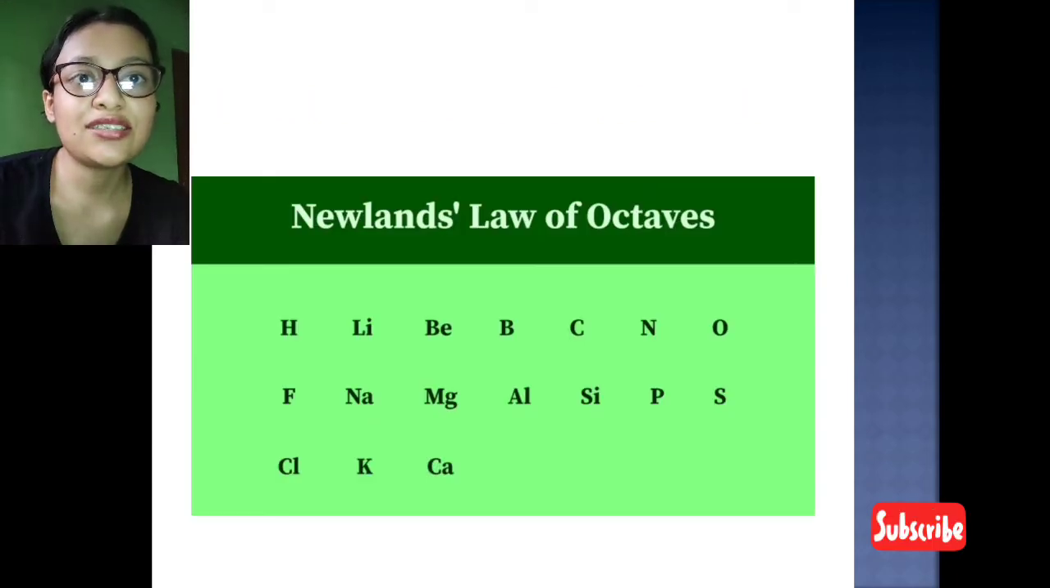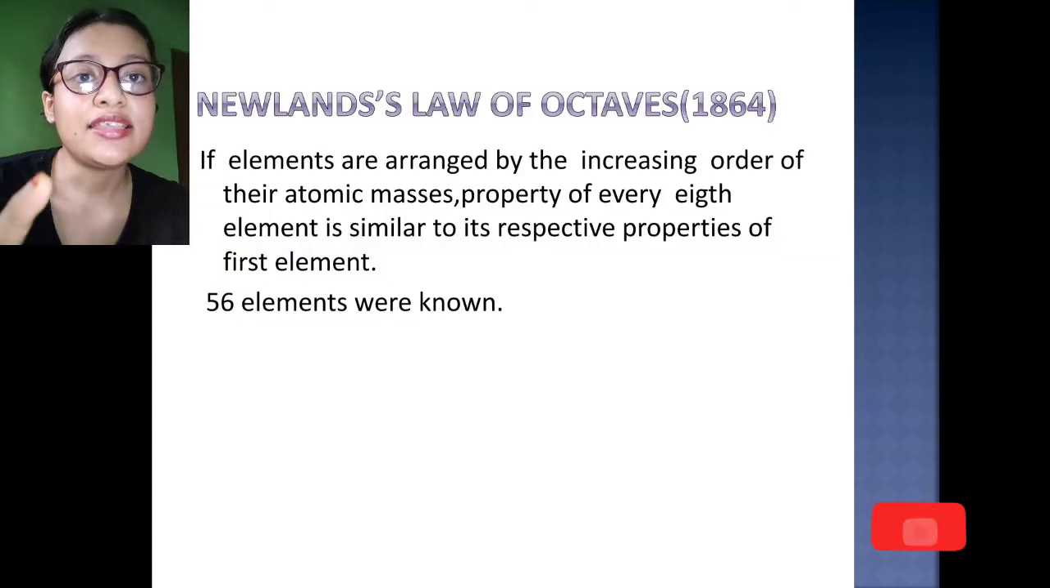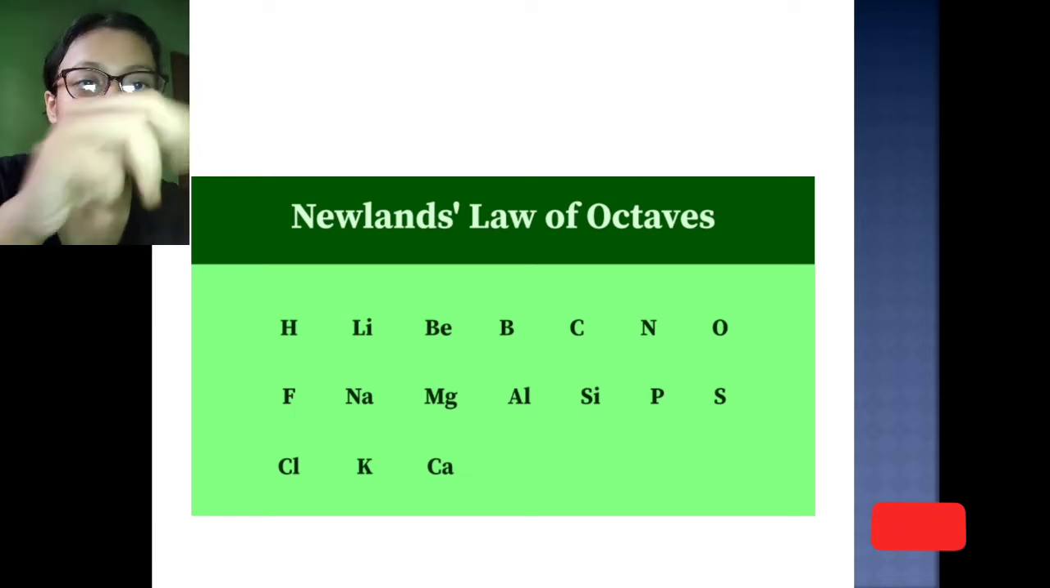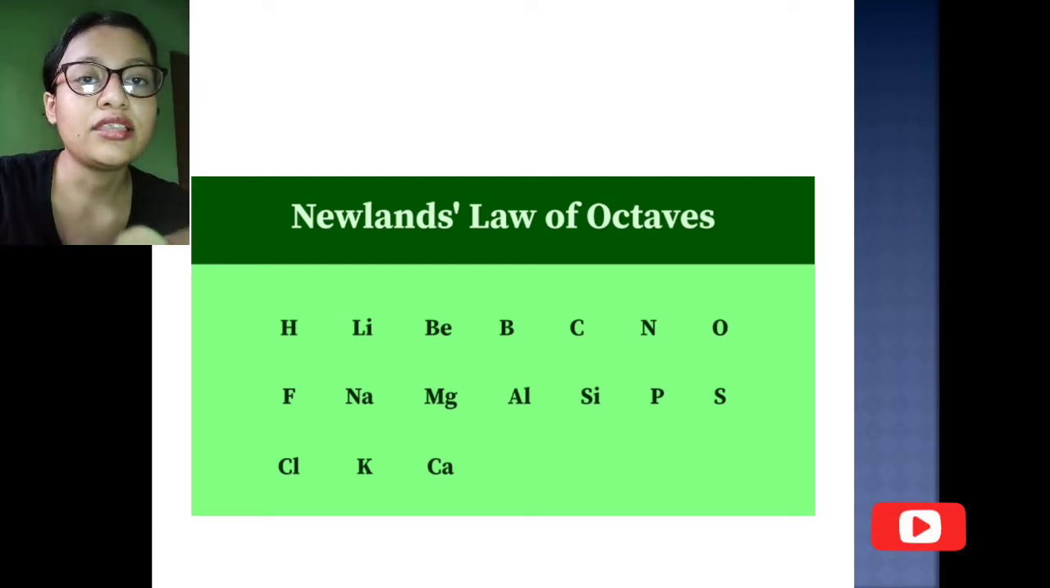So this was Newlands' law of octaves, and he said that if these elements are arranged in increasing order of their atomic mass, then you see the property of the 8th element. Here you can see in the picture: hydrogen, lithium, beryllium, boron, carbon, nitrogen, oxygen, then fluorine.